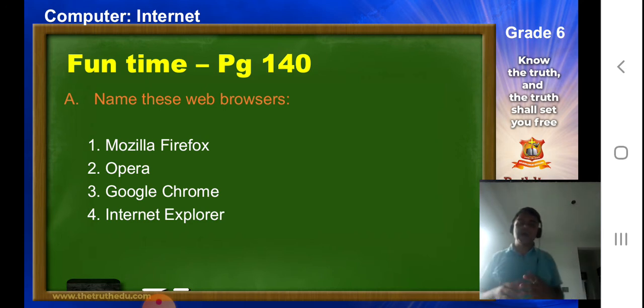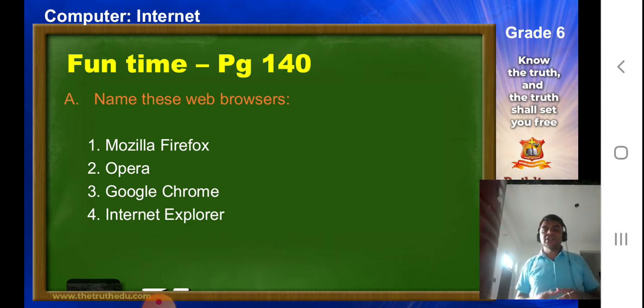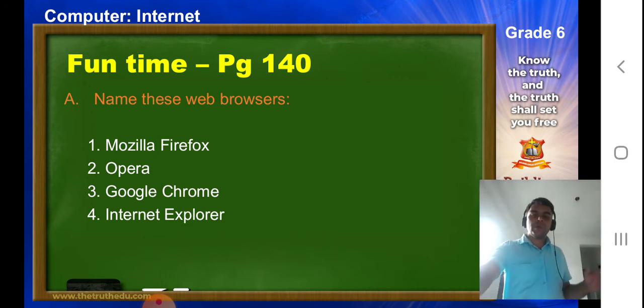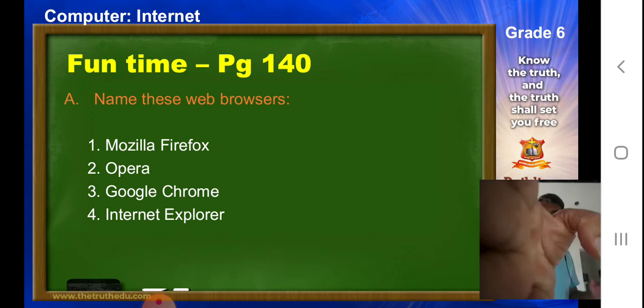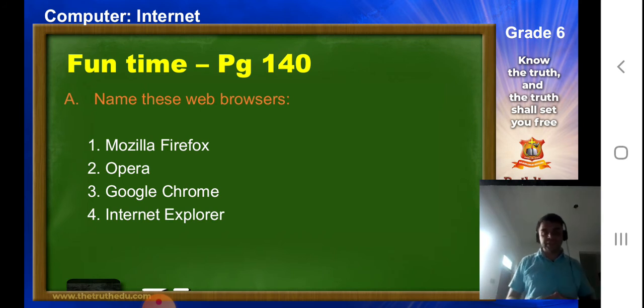The second one is Opera. The third one is very simple, it is very easy, which is Google Chrome, and the last one is Internet Explorer. So these are the 4 web browser pictures which have been given in our book. You can see the answers there.